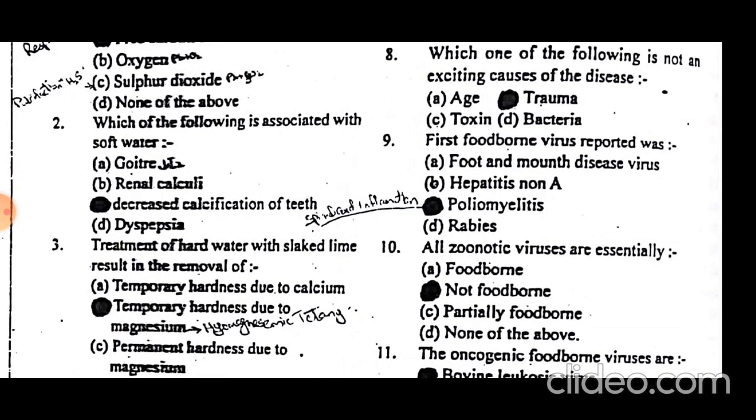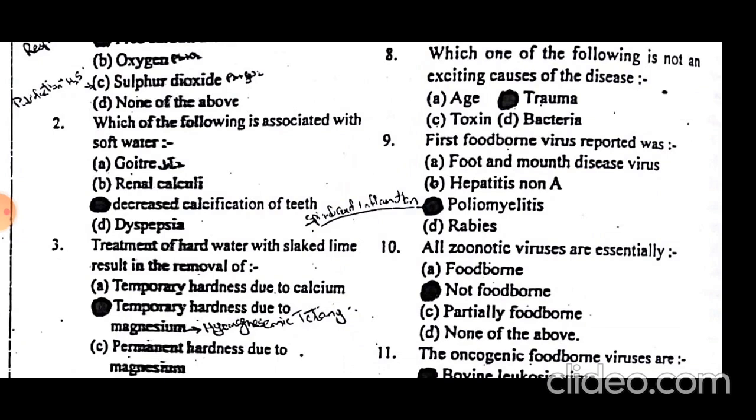The first foodborne virus reported was poliomyelitis. Poliomyelitis literally means spinal cord inflammation, and it was the first foodborne virus reported. The etiological agent of poliomyelitis.